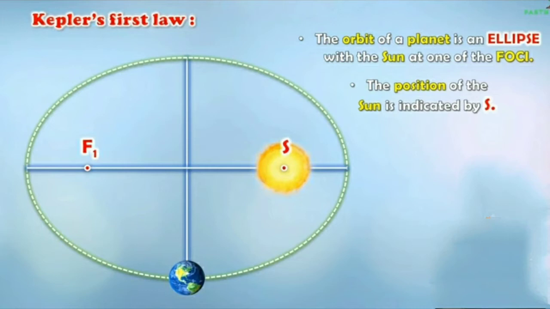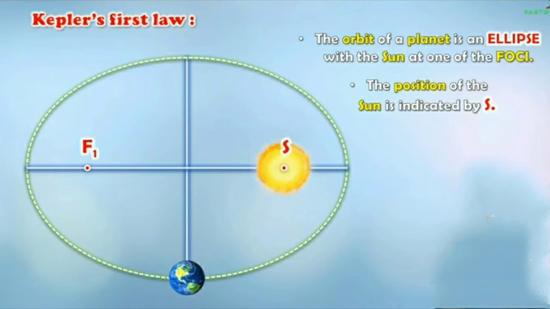So an ellipse has two foci, right? F1 and F2. Now here let us place the sun at F2 and we have given the term S for sun. So the position of the sun is indicated by S. So the first law is that the orbit of a planet is an ellipse with the sun at one of the foci.